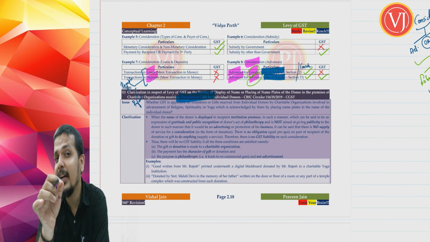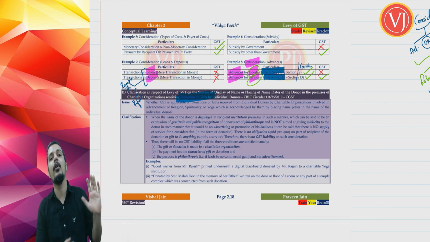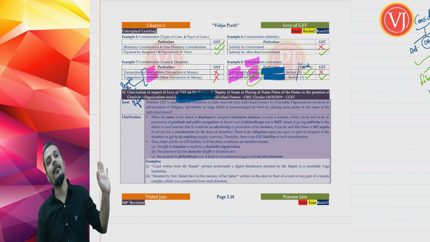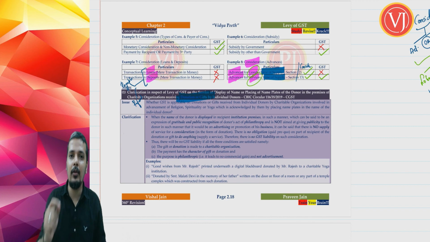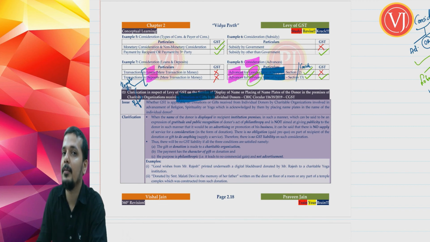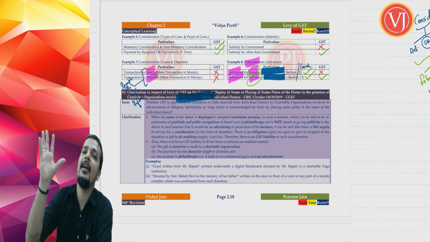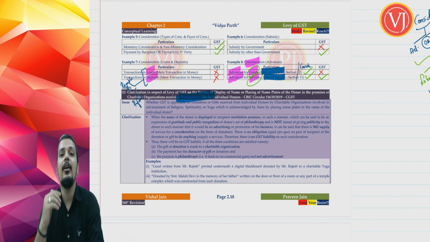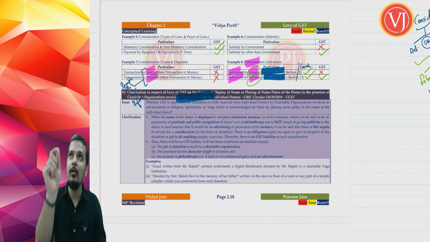But specific donation. Supposing I make a donation to an institution where I specifically tell them that I am giving this donation only if you are going to write my name on the front side of your building. With that understanding I am giving the donation, then that is subject to GST because there is contractual reciprocity. Now you will say that in our city itself we have seen a lot of cases where people give donations and where they write their names. Understand that there should be quid pro quo, mutual understanding. I will give that donation only if you write my name.